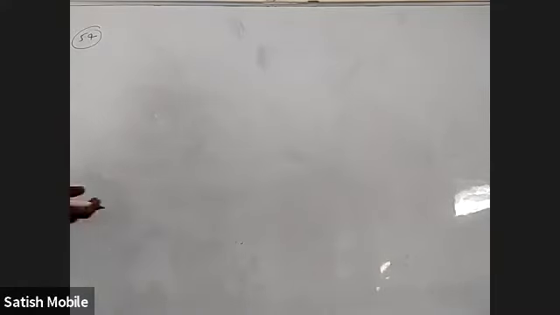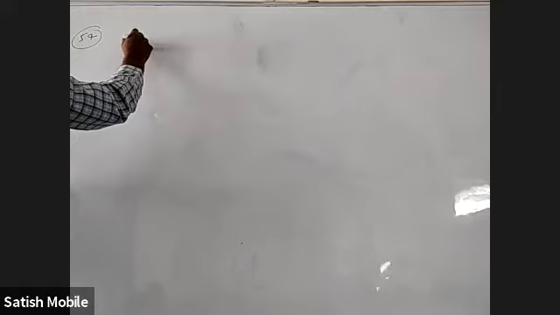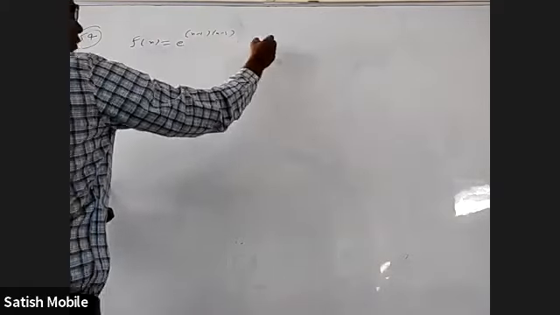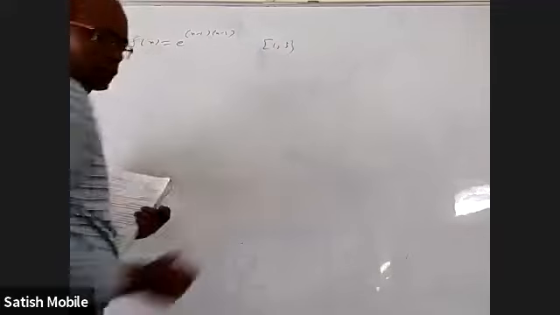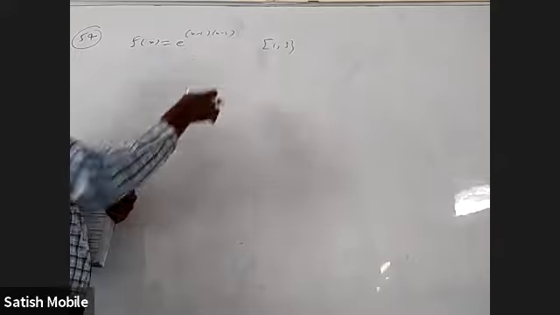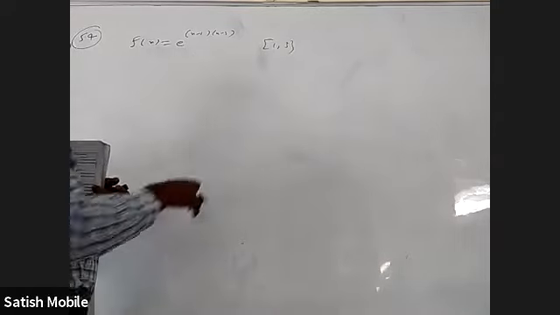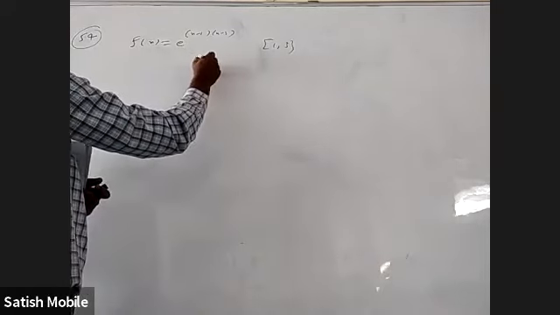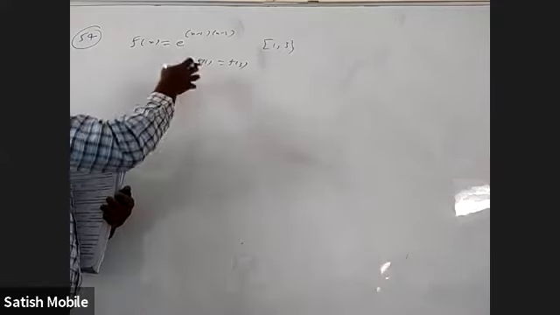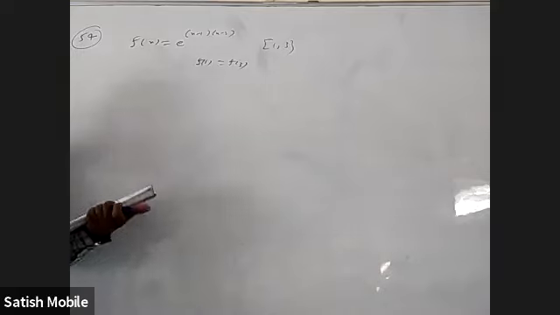Okay, 54. In order to solve anything, they simply ask: f of x equal to e power x minus 1 into x minus 3. Can we use Rolle's theorem in 1 to 3? Yes, it's always continuous and differentiable, because it's a polynomial, and this is an exponential function, continuous and differentiable. And f of 1 equals f of 3. It is satisfying all three conditions: continuous, differentiable, and f of a equal to f of b. So Rolle's theorem can be applied.